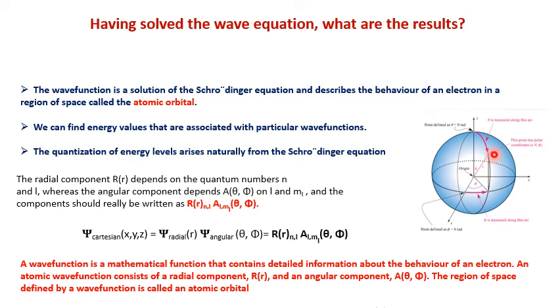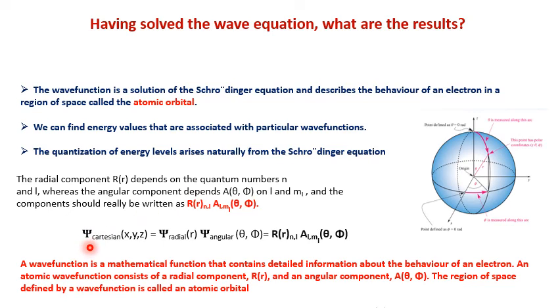A particle at any point from the nucleus is given by the distance r, and the angles theta and phi. So this is its radial part and this angular part, which describe its position in three-dimensional space.